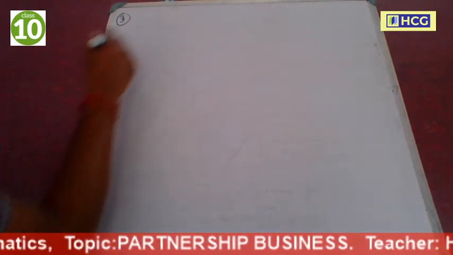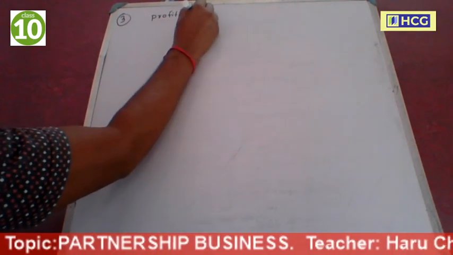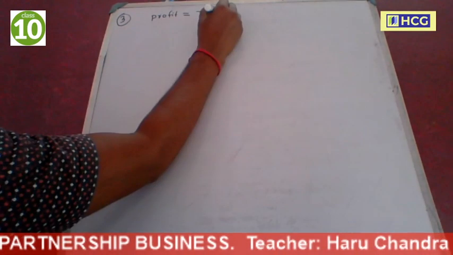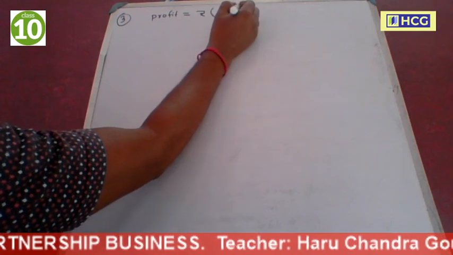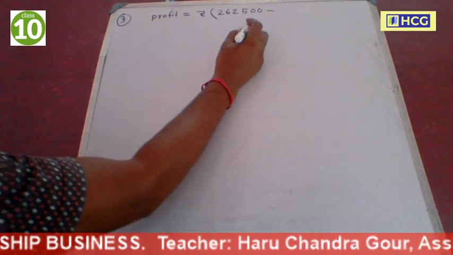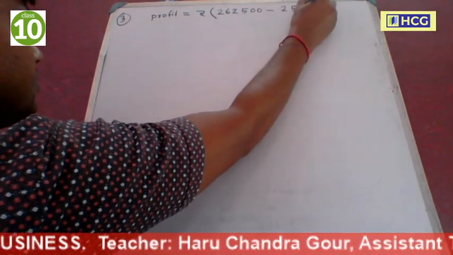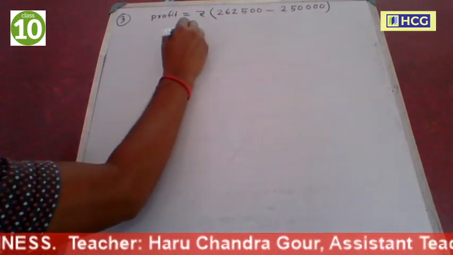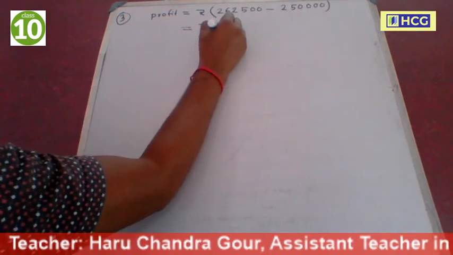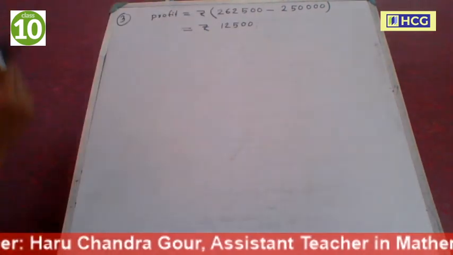The profit equals selling price minus cost price. Selling price is 2,62,500 minus cost price 2,50,000. So this is equal to rupees 12,500. This is the profit.